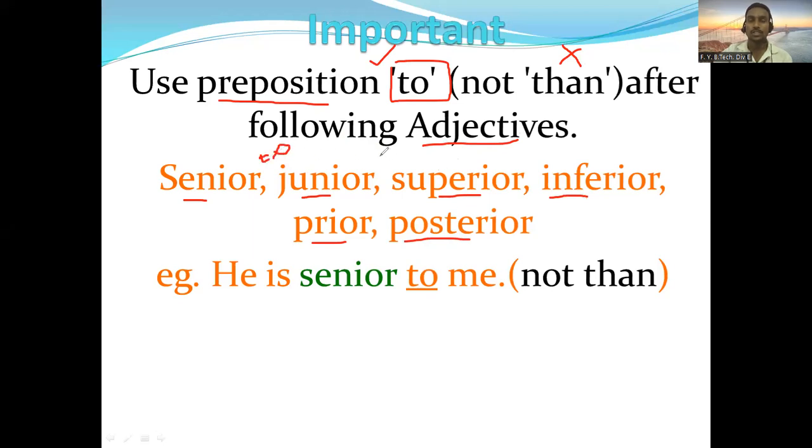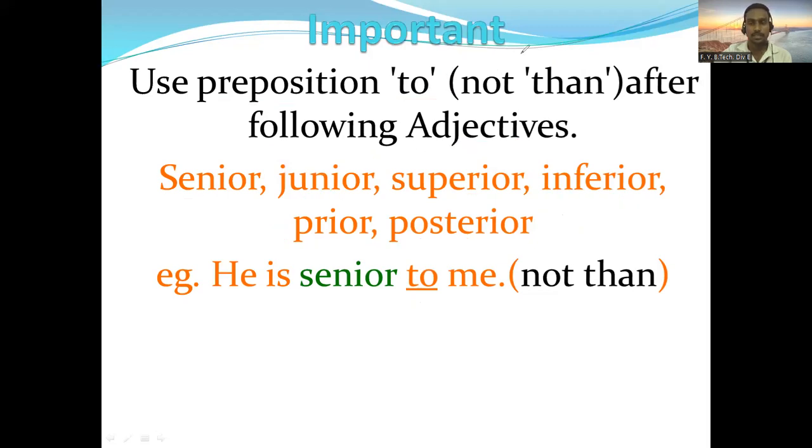Senior to, not senior than. Junior to, not junior than. Superior to, not superior than. Inferior to, not inferior than. Prior to, not prior than. Posterior to, not posterior than. So that you need to remember. Here is an example: he is senior to me, that is right. You cannot say he is senior than me. So than will be incorrect. So that you can understand.